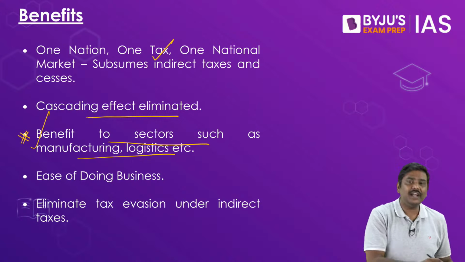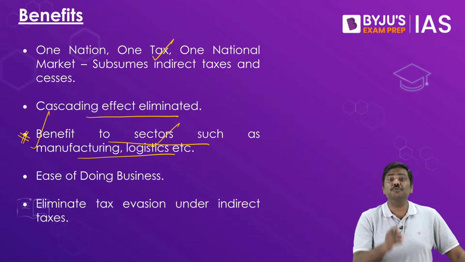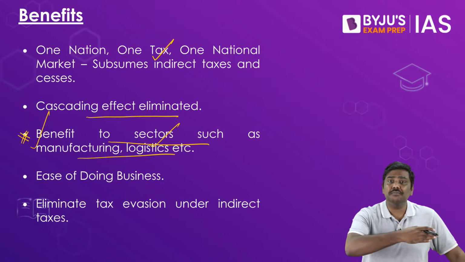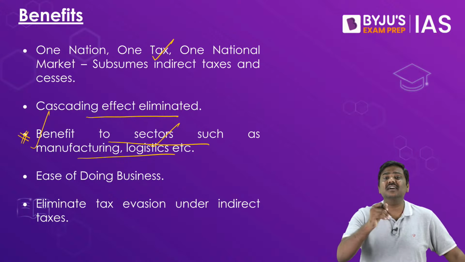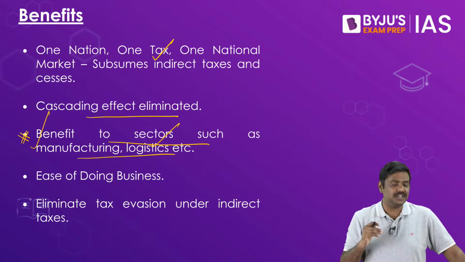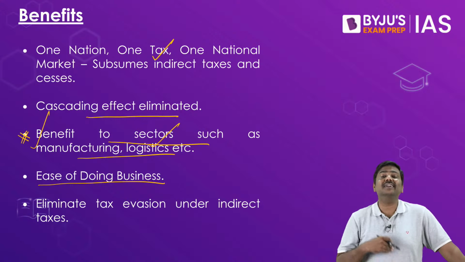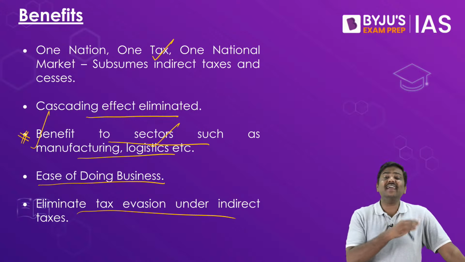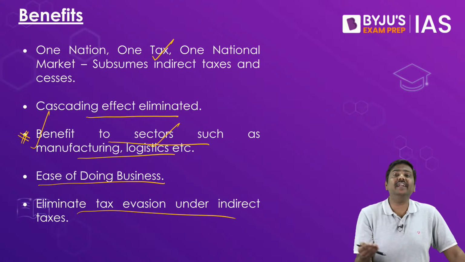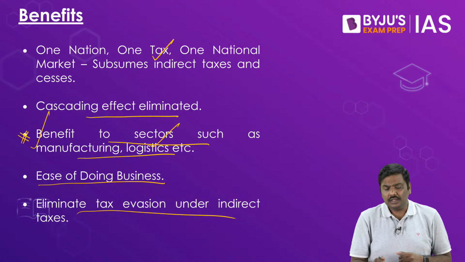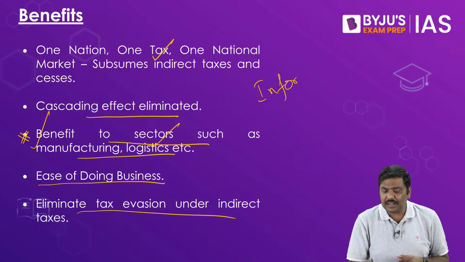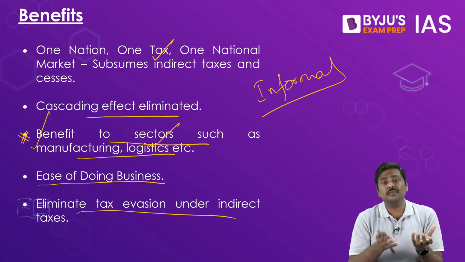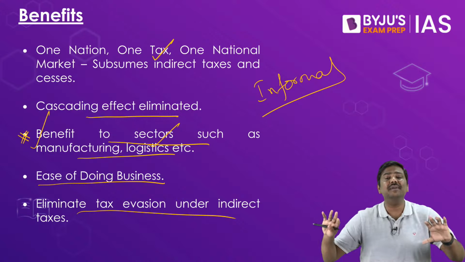Absolutely correct. So that is how GST will provide benefit to the manufacturing sector by eliminating cascading effect, by making it much easier to get registered, file the returns, get the refunds, etc. It will also promote ease of doing business in India. And finally, whatever tax evasion was there earlier, like I told you some time ago, the informal bills or kacha bills were actually issued in the market. Now under GST, the concept of informal billing or kacha billing has been eliminated.